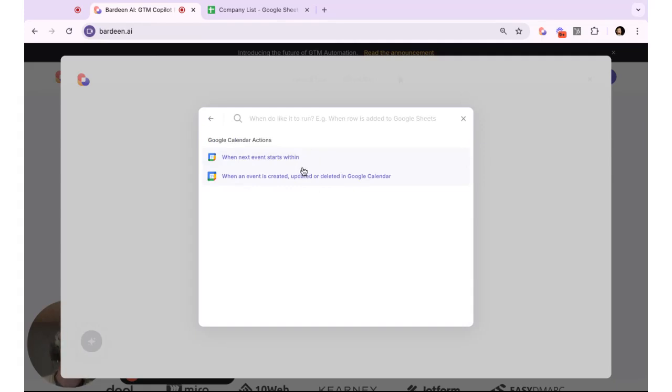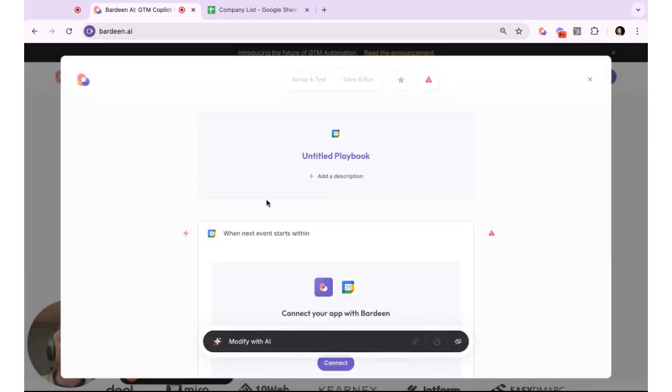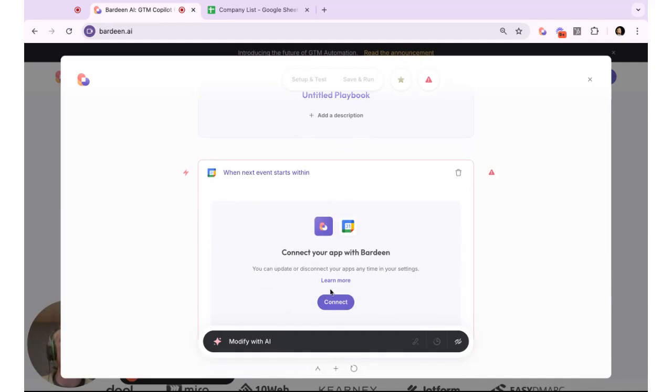I actually use both of these at Bardeen. I think they're really helpful. For example, with when the next event starts within, I set it up so that if I'm having a meeting, it lets me know via Slack 5 minutes before my meeting begins, because I might get in the flow and record a video and forget what time it is, and realize that I need to talk to somebody in a few minutes. Real scenario. So I'll click on this, and you can see now that it's added here.